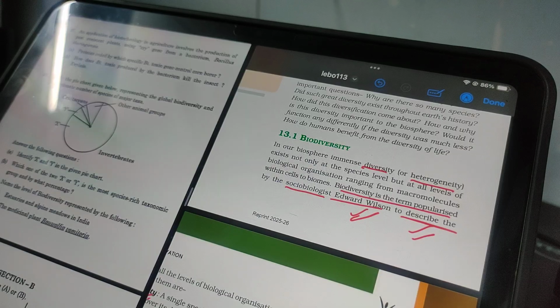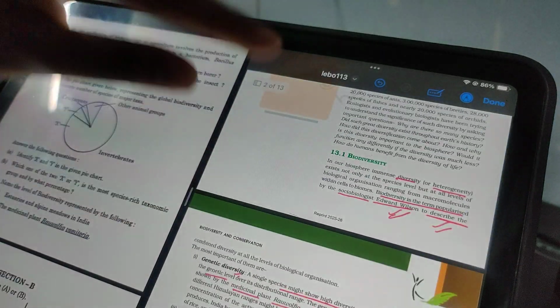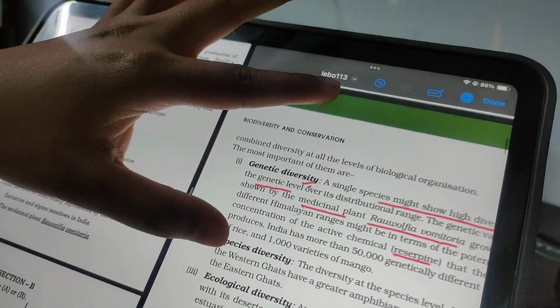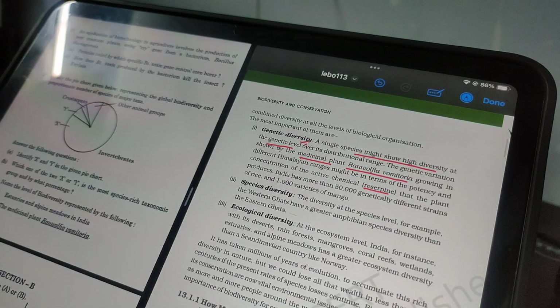Okay, now important is who popularized the term biodiversity. The term biodiversity was popularized by sociobiologist Edward Wilson. You should know that. Now there are three types of diversity. Genetic diversity, when the diversity is present at the genetic level. For example, there are many medicinal plants, diversity of medicinal plant, Rauwolfia vomitoria, that releases the chemical compound reserpine.